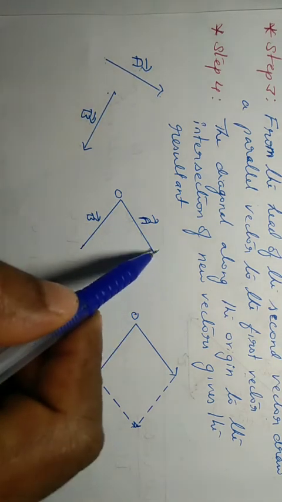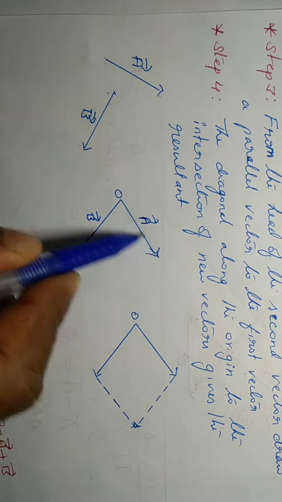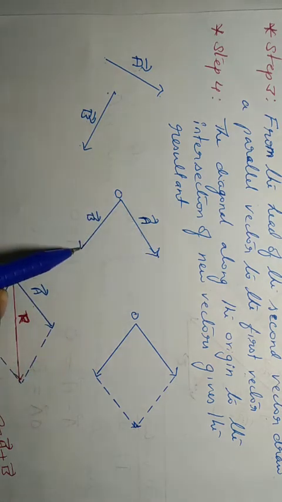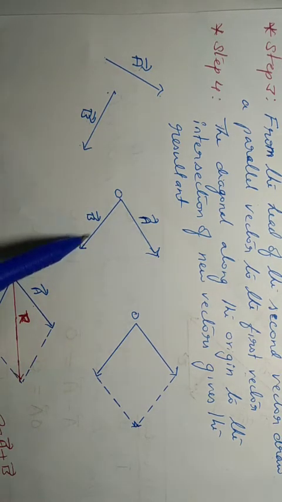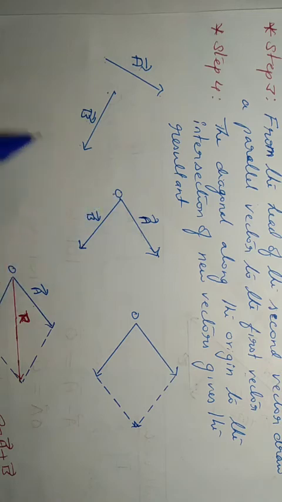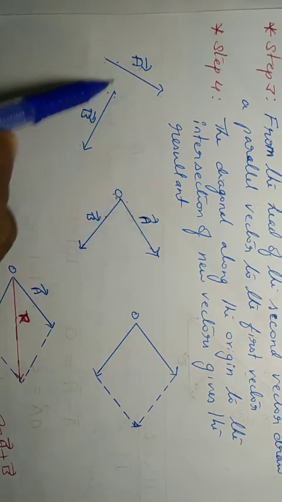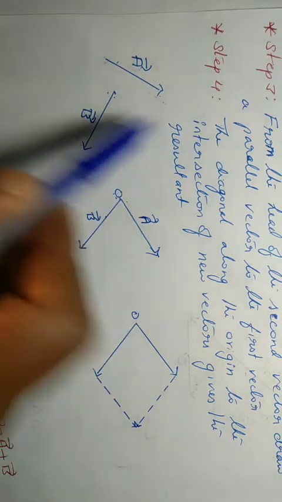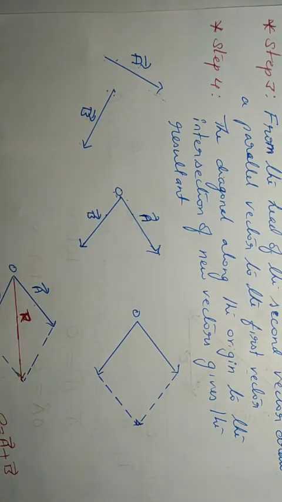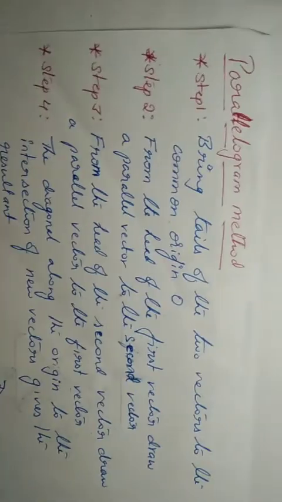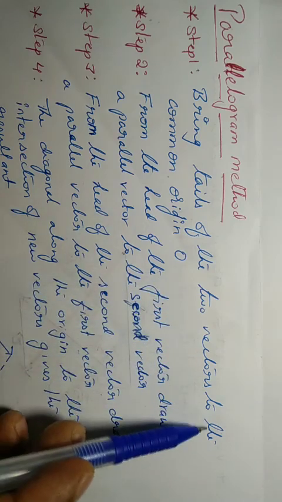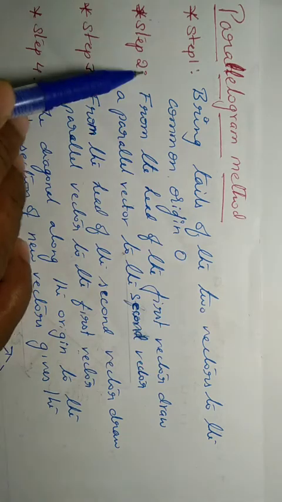Bring the tail of a and b at origin O. Join the tails of two vectors here. Okay, in the same direction, a and b. Join. That is the first step. Clear? What is the first step? Bring tails of the two vectors to the common origin O. That is clear.